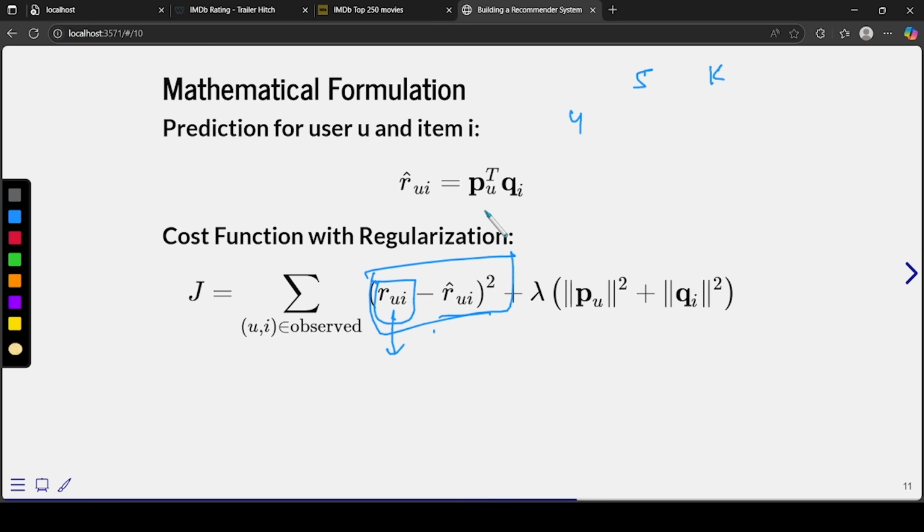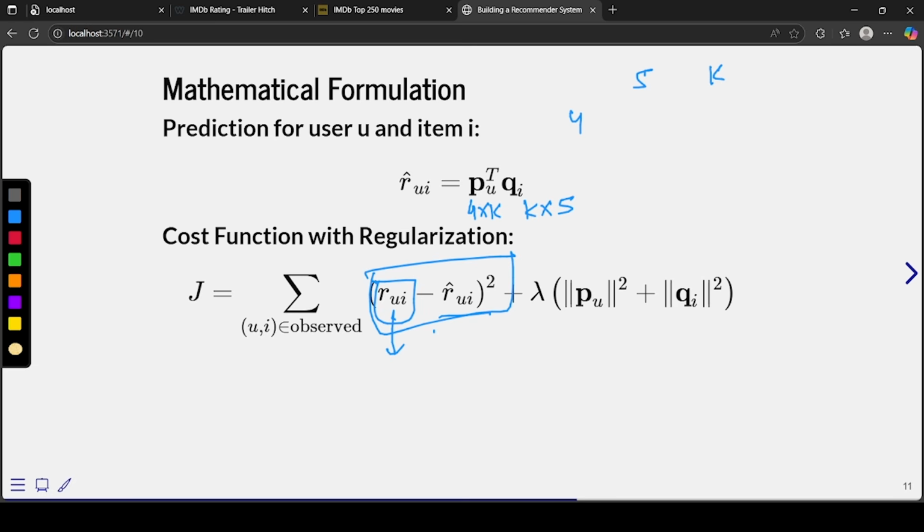So P would be 5 cross k, and Q would be k cross 4. So you'll have a similar output matrix like that, right?